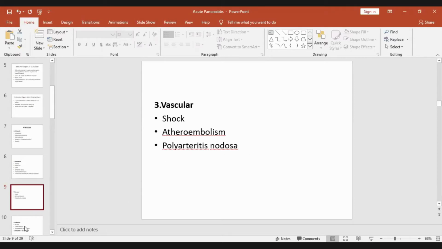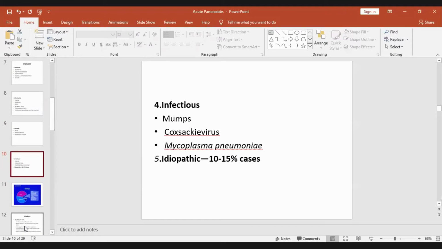Then the fourth cause is infections. It can be viral infection like mumps, Coxsackie virus, mycoplasma, or bacterial infection. The fifth cause is idiopathic, when we do not know the cause. And most of these idiopathic cases will be some stone which has passed.